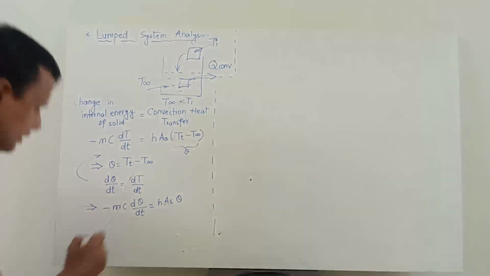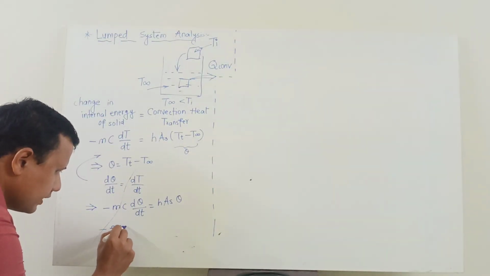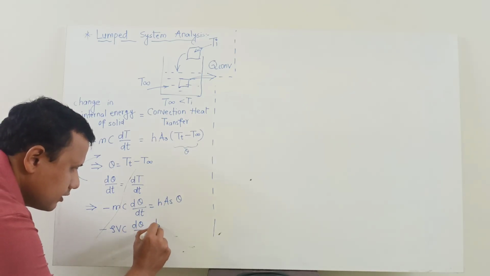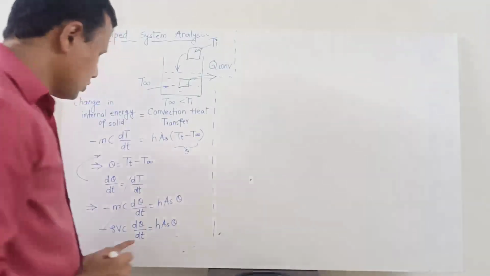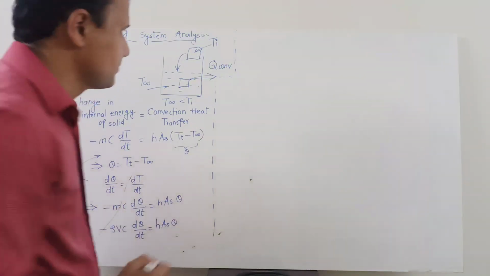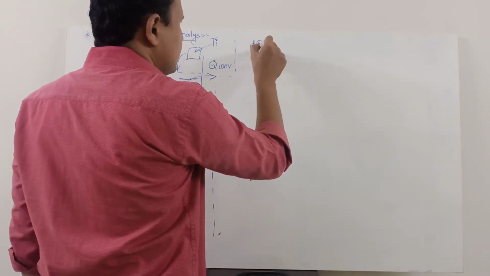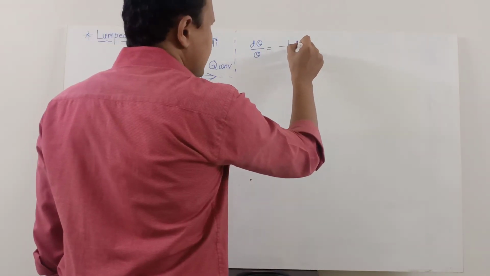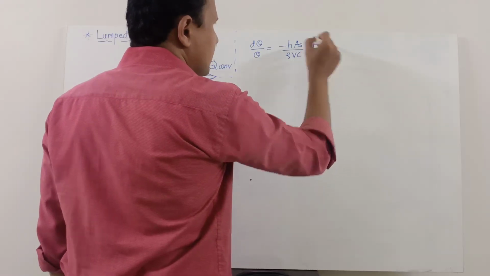So what will it look like? Actually, I will extend one step. It will be minus rho Vc d theta by dt, equal to hA theta. Now we can separate the terms. Only theta on one side, everything else on the other side. So what do we get over here? We get d theta by theta equal to minus hA upon rho Vc multiplied by dt.